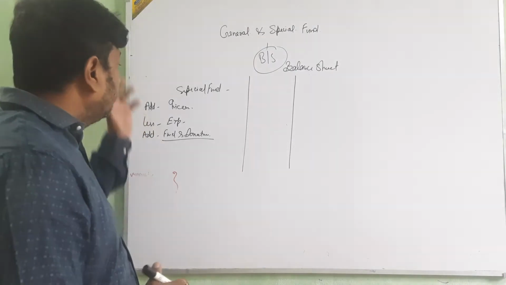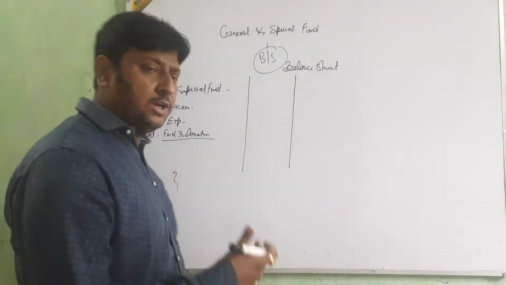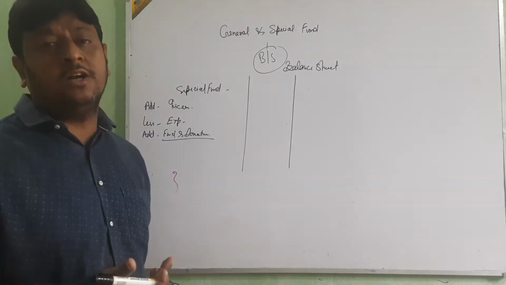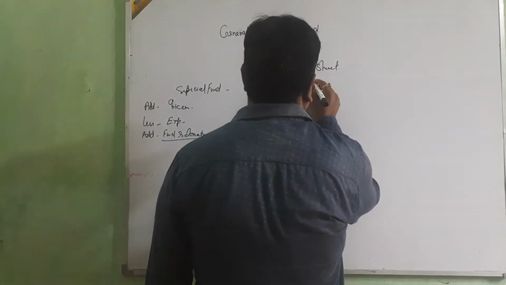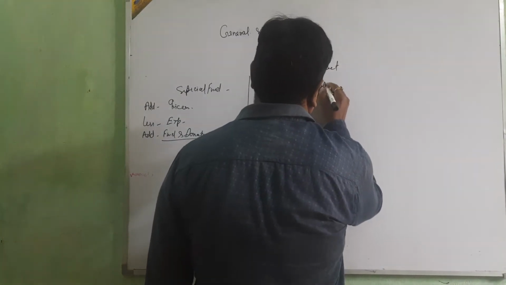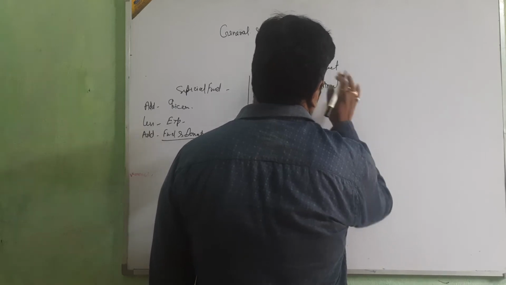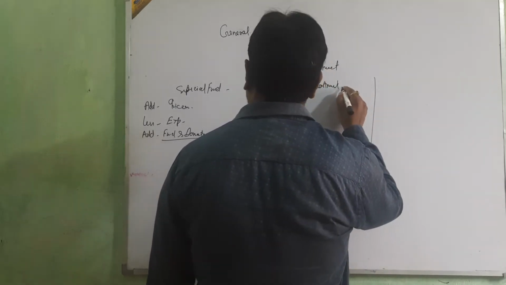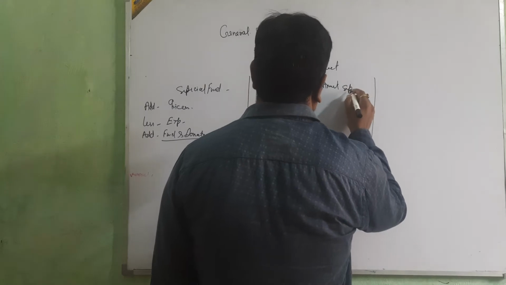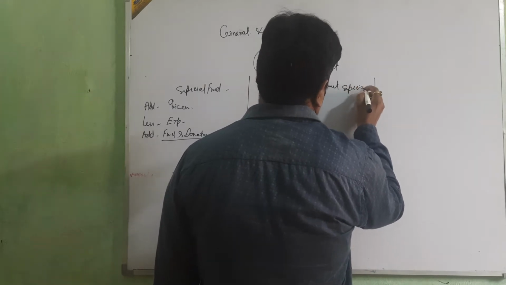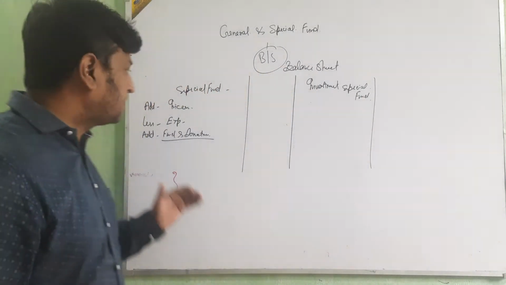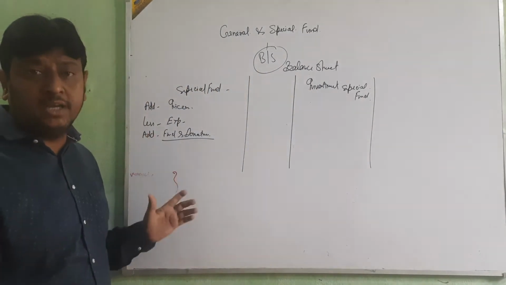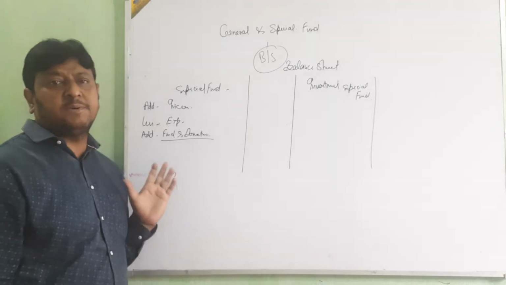And the investment of this fund, you will know, is shown on which side? The asset side. So the investment of the special fund is shown on this side.